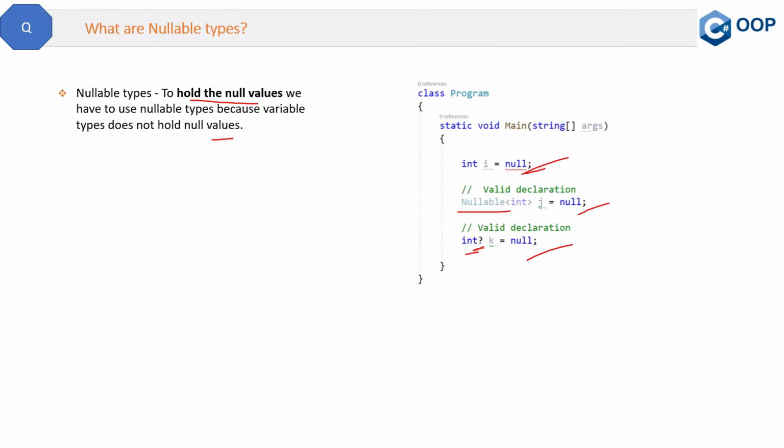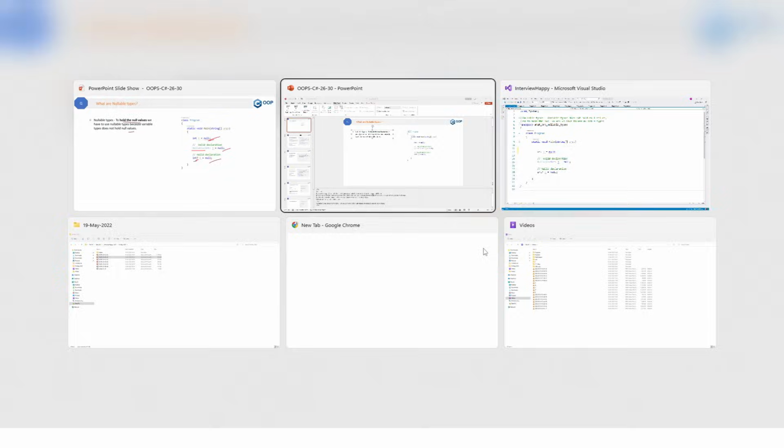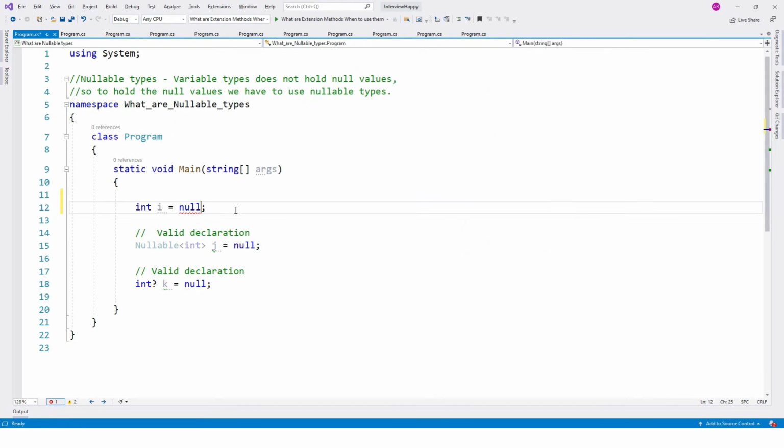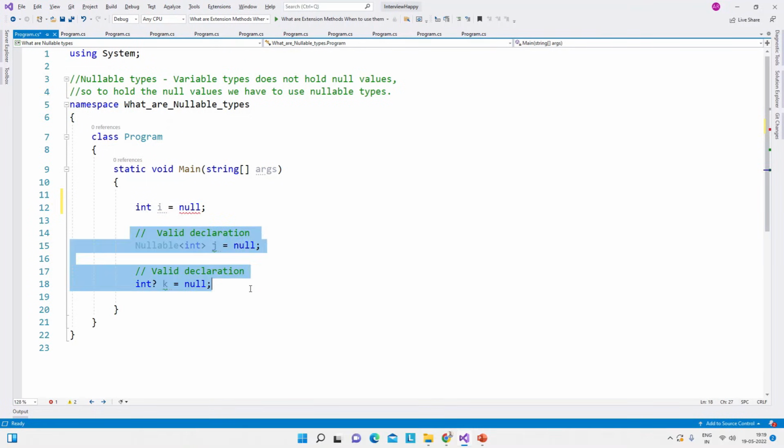Now let me show you the same thing in the code also. So here is all our code. It is showing an error here, cannot convert null to int because it is a non-nullable value type. And here it is not giving one. In these two cases, there will be no error. And this is the way which we mostly use in our application to store the null values. And these are nullable types. So this is the answer to this question.